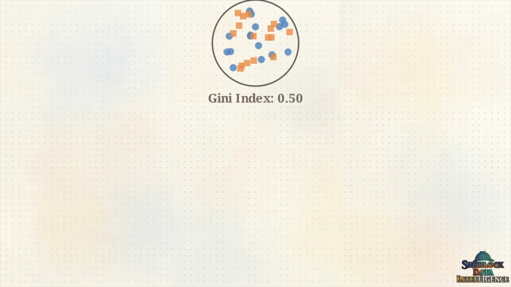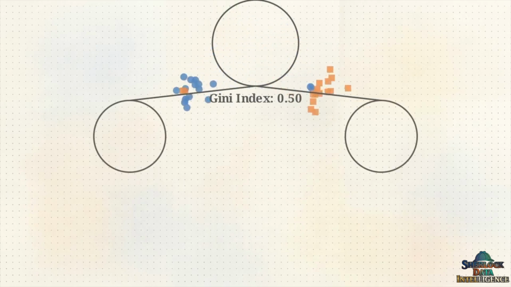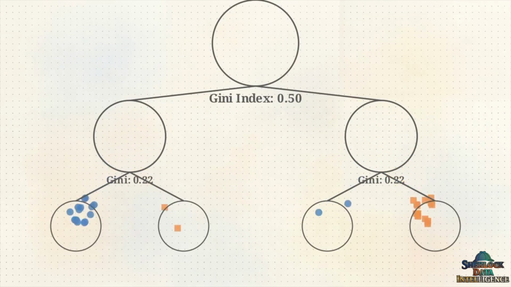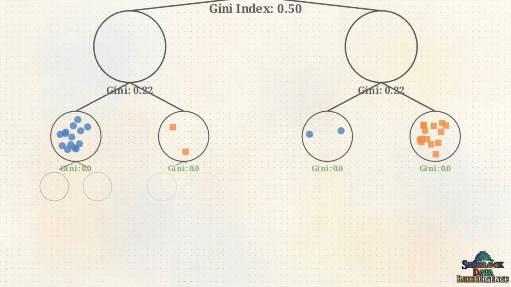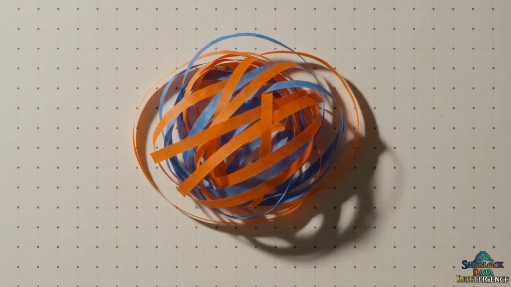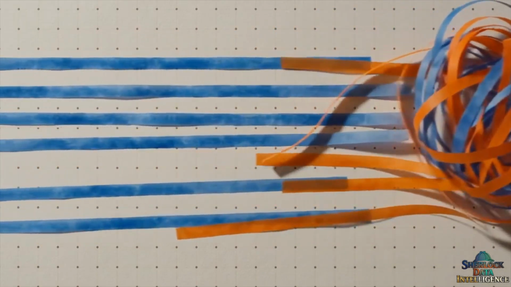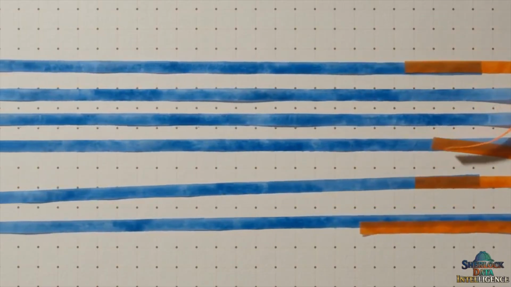To measure this mixture, the algorithm uses a metric called the Gini index. This scores how impure or mixed a group is. A higher number means the data is still heavily entangled. The algorithm scans every available feature, searching for the single split that separates the mixture into two new groups with the lowest possible Gini index. The tree then repeats this exact evaluation at every single subsequent fork in the branch. By mathematically seeking pure, homogeneous groups, the tree autonomously untangles a massive web of data into clear, distinct categories.